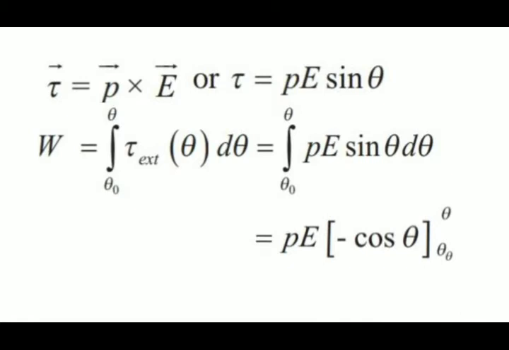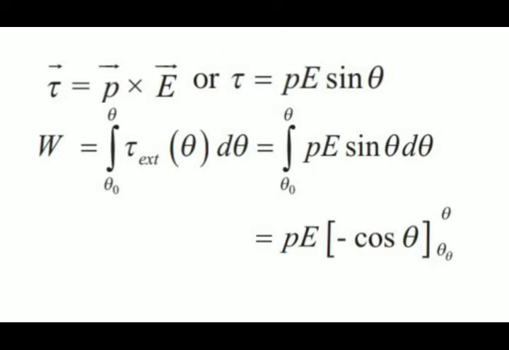Then in the integration, the dipole moment and electric field will be out of the integration because they will be constant. In the integration we will have the integral of sine theta d theta. The integration of sine theta is nothing but negative of cos theta, with the limits of theta naught to theta.